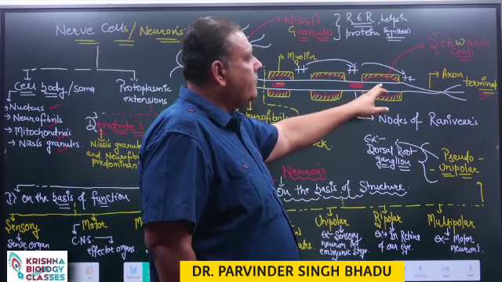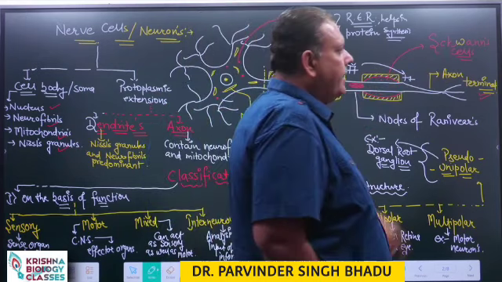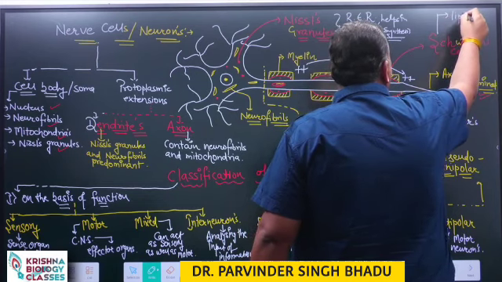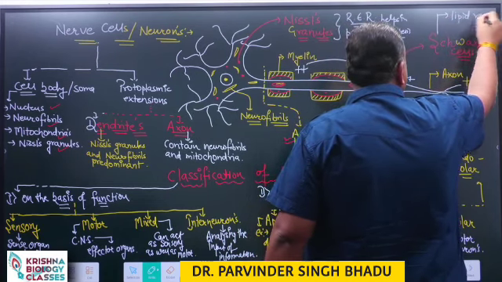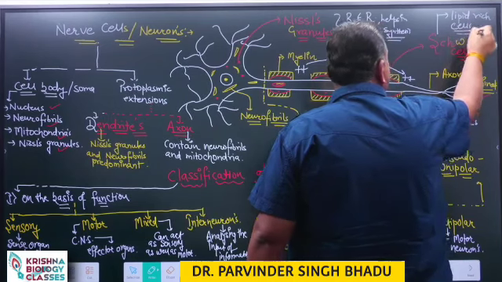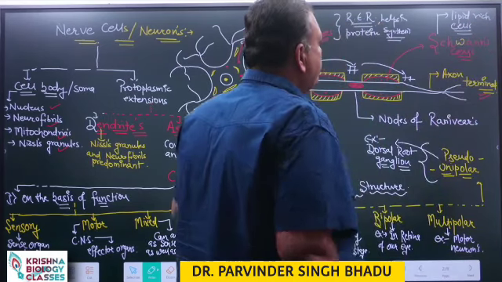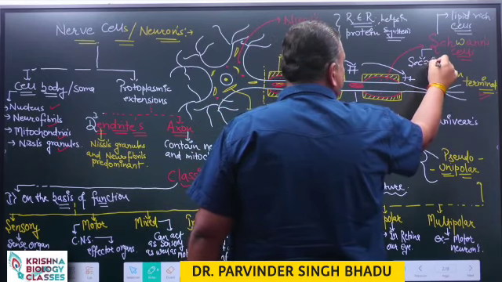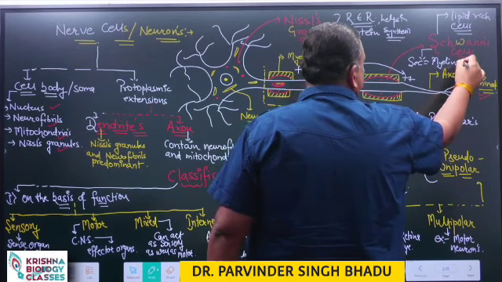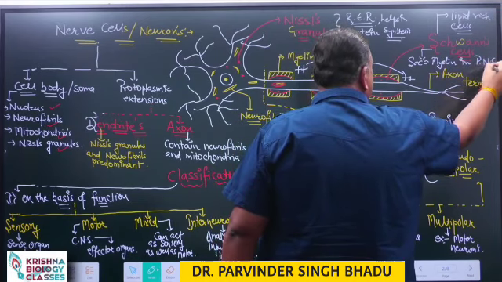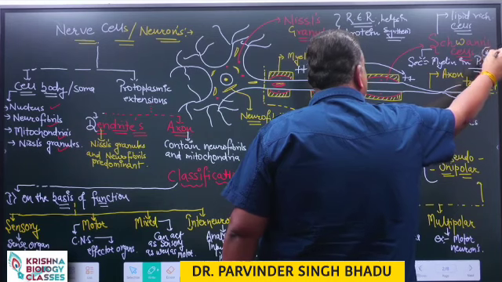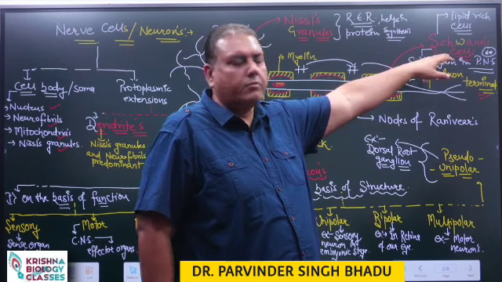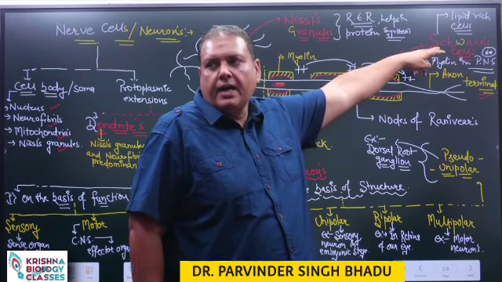In myelinated nerve fibers, a specific lipid-rich cell is present, named as Schwann cells, and these Schwann cells secrete myelin in the peripheral nervous system. You need to remember, sometimes questions come that myelin in the peripheral nervous system is secreted by the Schwann cells.